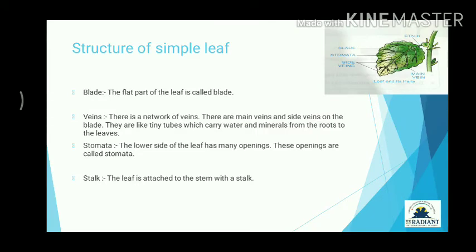Now I will explain the terms. First it is blade. The flat part of the leaf is called the blade. Second it is veins. That is a network of veins. There are main veins and side veins on the blade. They are like tiny tubes which carry water and minerals from the roots to the leaves. Like in human bodies, with tubes our blood circulation is going on every time. In the same way, in the leaf the tiny tubes carry water and minerals from the roots.